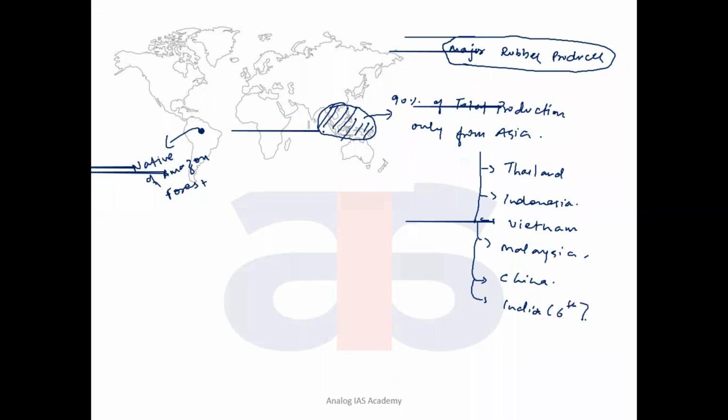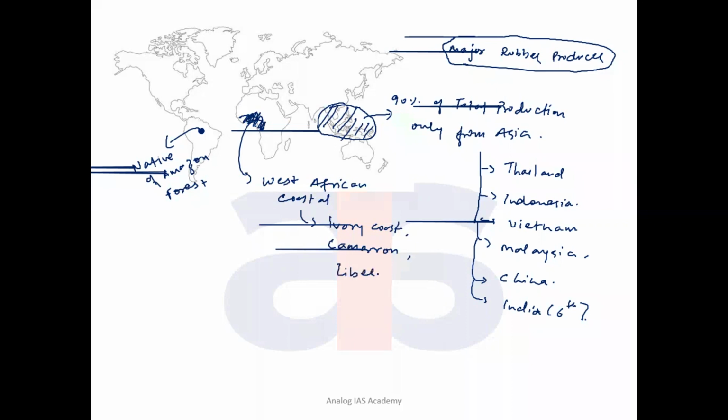Sixth rank. Okay, and apart from this, the West African coast is the second biggest area for production of natural rubber, the West African coastal countries. Especially the Ivory Coast, actually. Ivory Coast is known, like Cameroon here, or countries like Liberia here. It's known for production of natural rubber. Okay, these are the major producers.